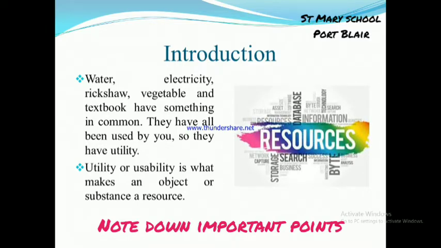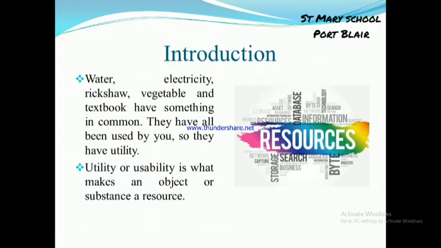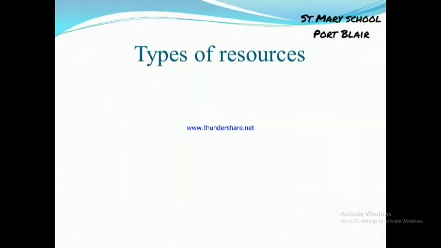So now you understand what a resource is. Based on our utility or usability, an object or a substance becomes a resource. How you are going to utilize any object or substance, based on that we can categorize it as a resource or not.